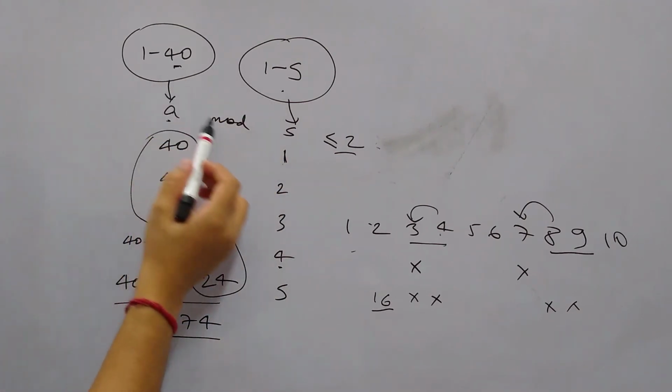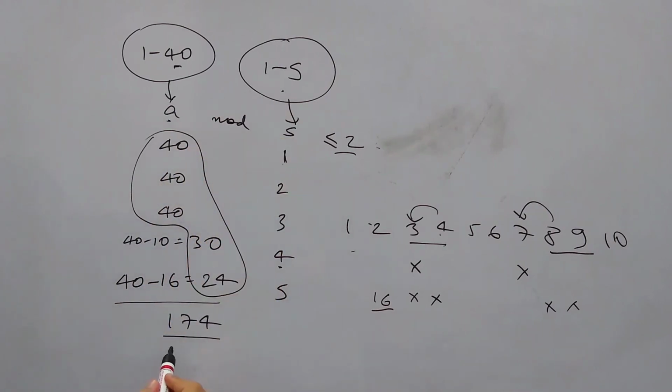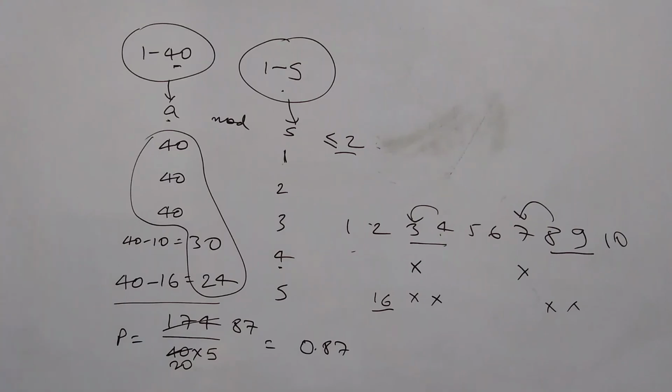In the first bag we have 40 cards, in the second bag we have 5 cards, so the total sample space is 40 into 5. So this is the probability that we need, 174 by 200, which is 87 by 100, or we can say 0.87 is the answer.